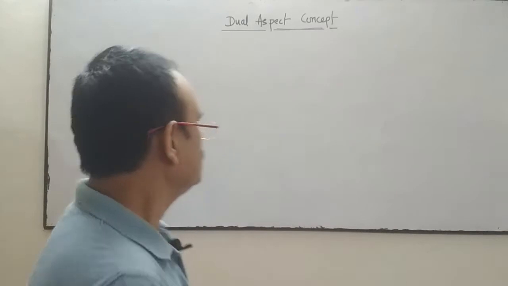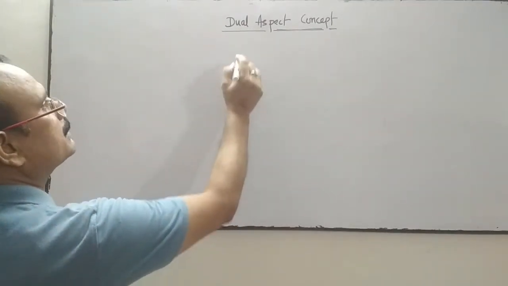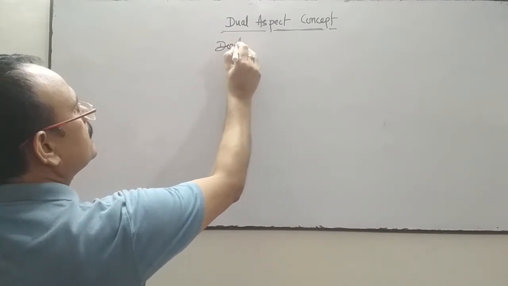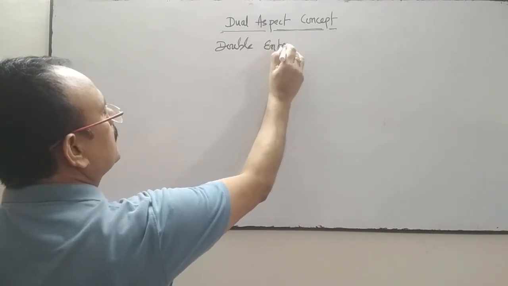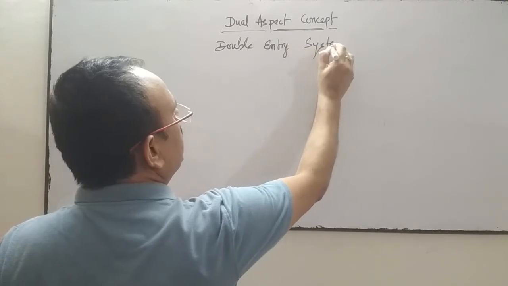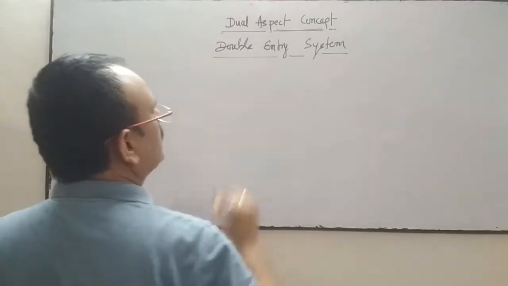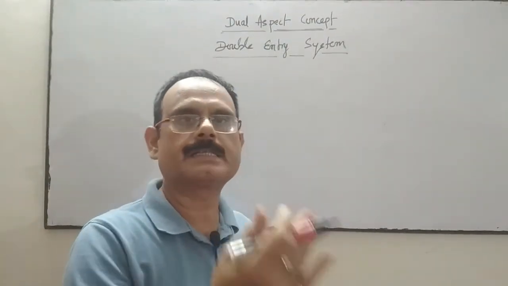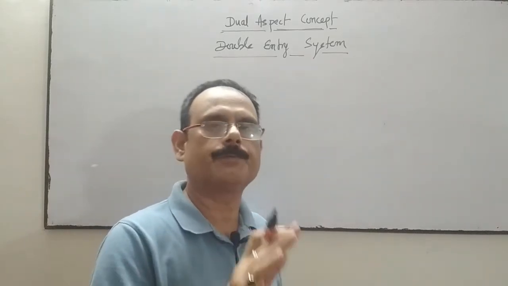So the accounting equation is based on this dual aspect. It is also called the double entry system. Double entry, that's why the system is called the double entry system. Double entry system means every debit has a corresponding credit with the same amount.